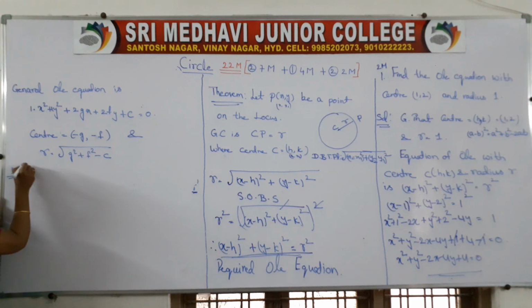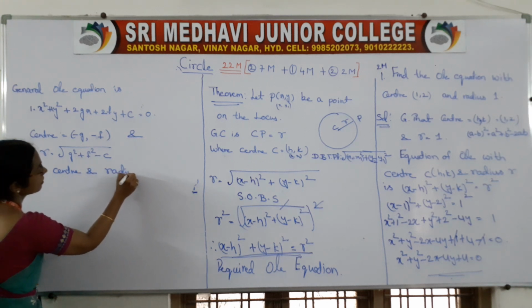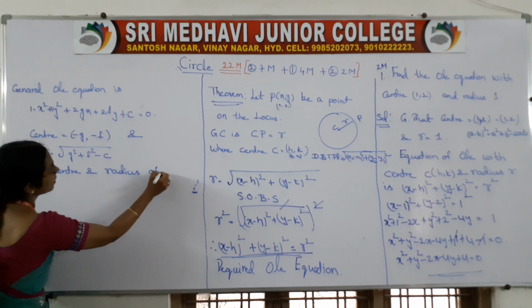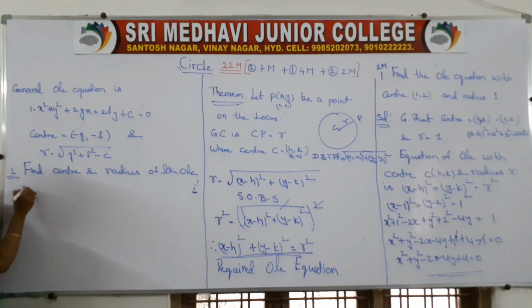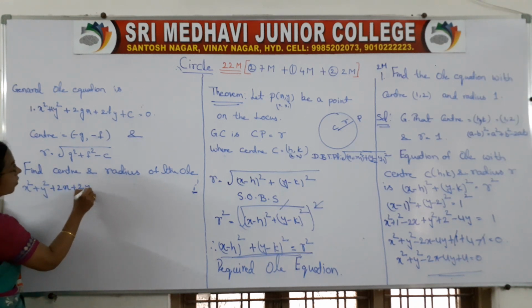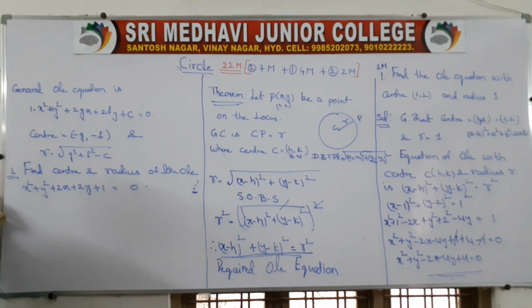Find center and radius of the circle x square plus y square plus 2x plus 2y plus 1 is equal to 0.